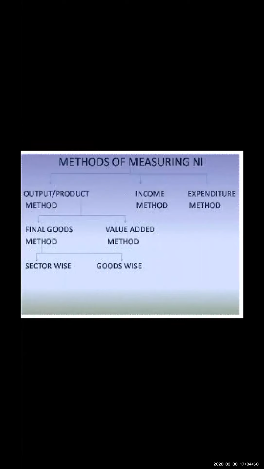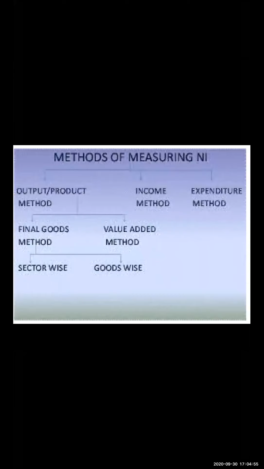While we calculate by the output, product or inventory method, our entire economy will be divided into different sectors, that is agriculture sector, primary sector, secondary sector, tertiary sector. In the primary sector, agricultural and allied activities. Secondary sector, mining and manufacturing. Whereas in the tertiary sector, transport, communication and other services are included. Then we got to know about two different methods, the final good method and the value added method.